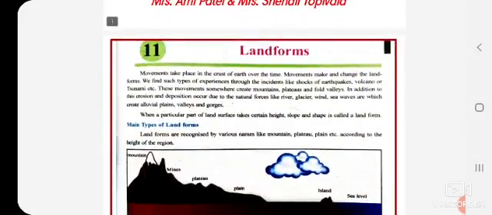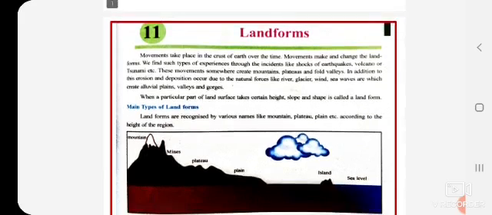Now, landform means what? They are recognized by various names like mountain, plateau, plains, etc. So we are going to learn about different types of mountain, plateau, plains in this chapter. So here we start with chapter 11, landforms.